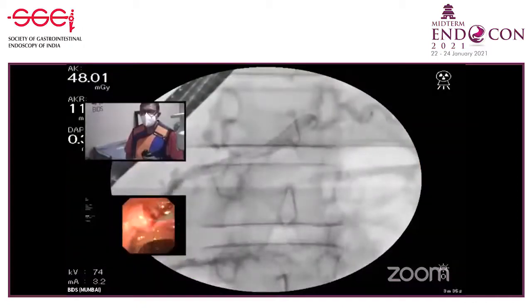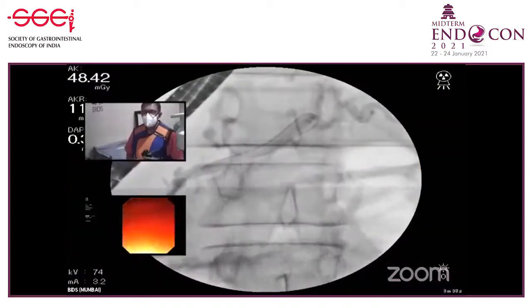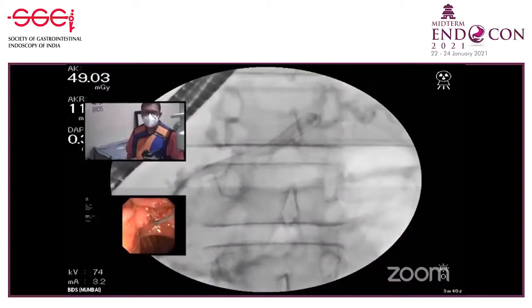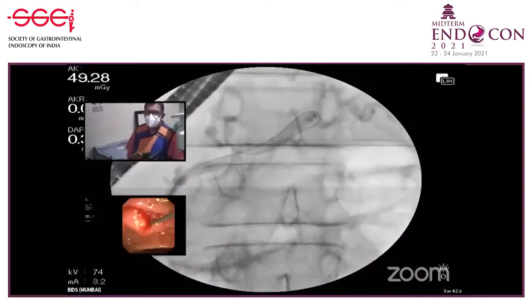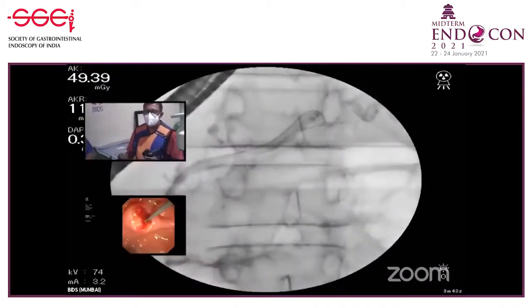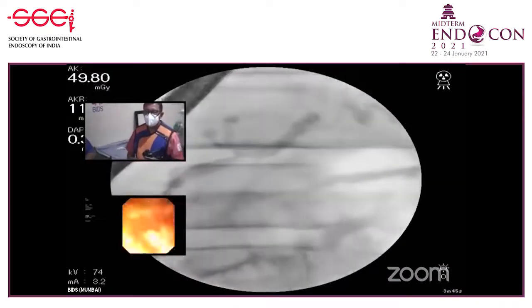Wire inside. Now in this particular patient, I'm going to do both a major as well as minor papilla sphincterotomy so that the duct starts draining from both the sides. Then we will try to flush the duct also. You can see already some fragments which are coming out after the ESWL.